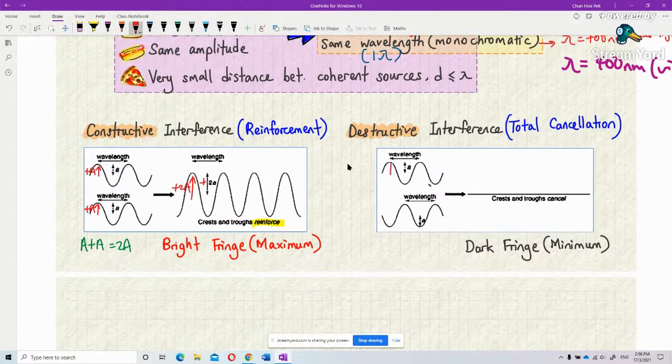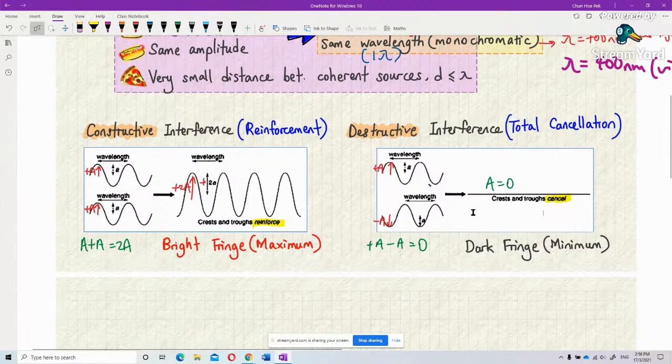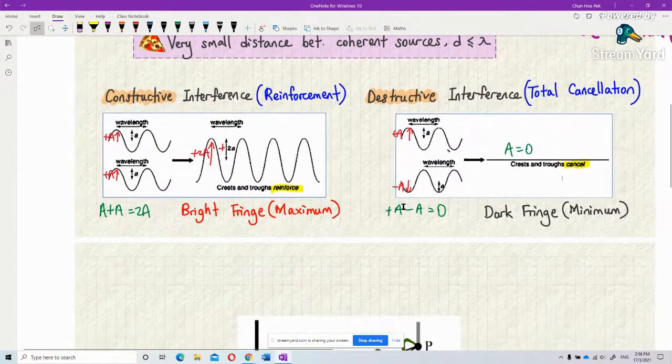Now this one is a positive A, and this one is negative A. So what happens if positive A and negative A? It becomes 0, isn't it? That's why here amplitude is 0. They cancel each other. That's it. Now, okay, let's continue our lesson.